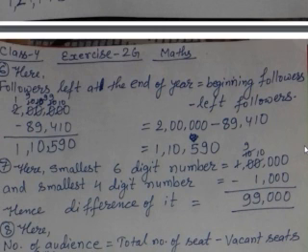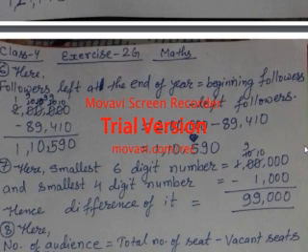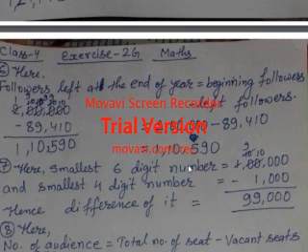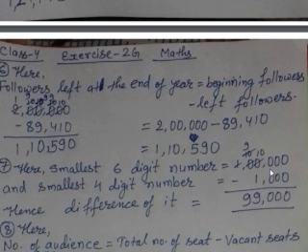It becomes 1,10,590. Now if we see question number 7, it has been said to subtract the smallest 4-digit number from the smallest 6-digit number. So we know the smallest 6-digit number is 1 lakh. So from 1 lakh you have to subtract 1,000. So 0 minus 0 is 0 only. 0 minus 0 is 0, 0 minus 0 is 0. And here from 0, 1 cannot be subtracted.